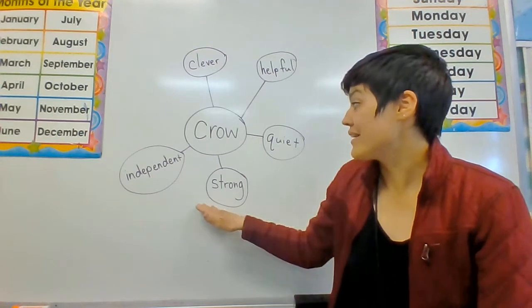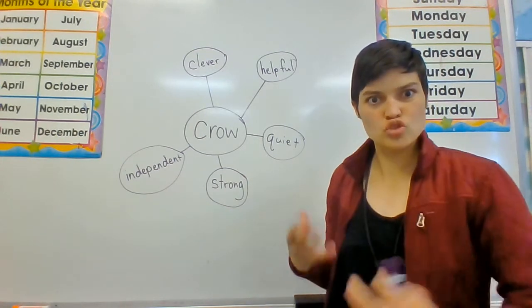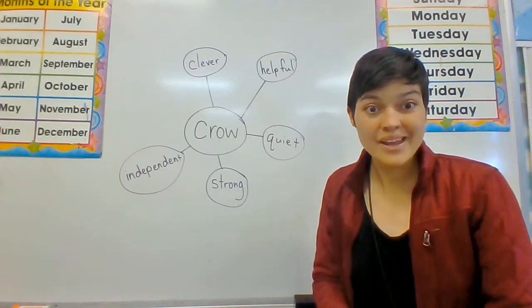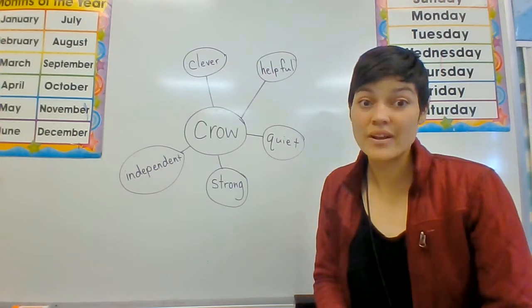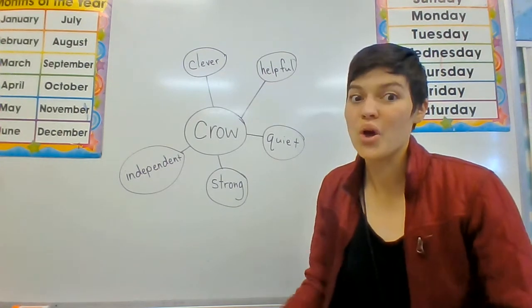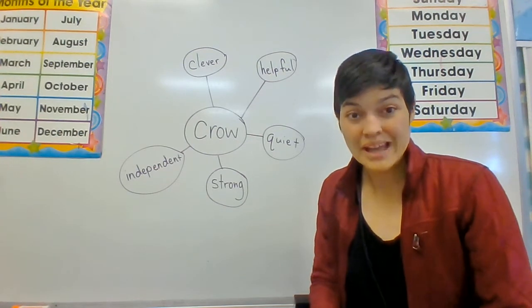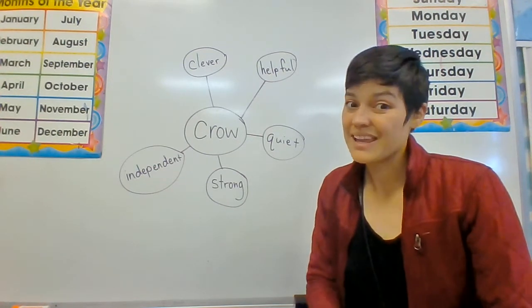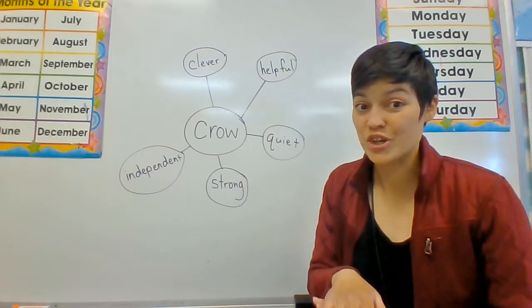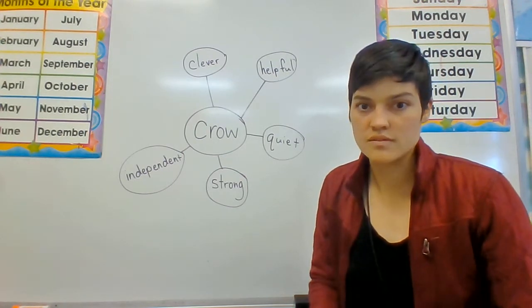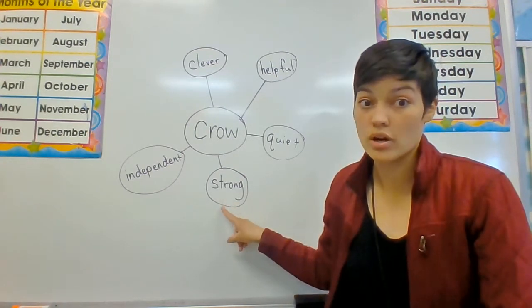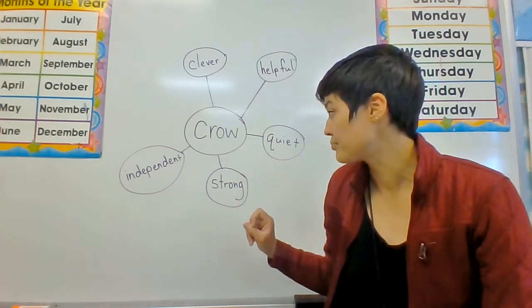I can see that he was really strong in the story because he had to carry a whole pile of stones over to the pitcher to drop the stones in. Even though he could knock over the pitcher, he could carry all those stones. And so he had to be strong in order to do that.